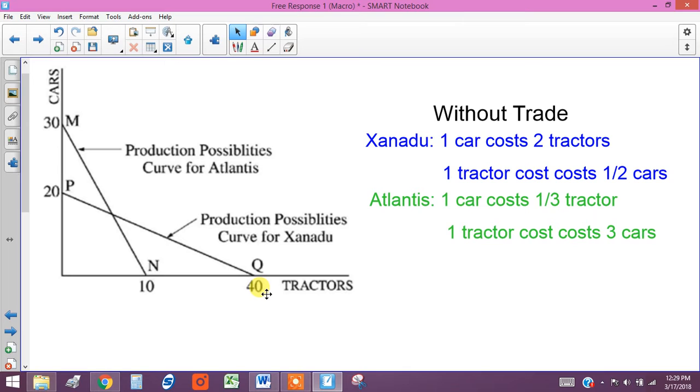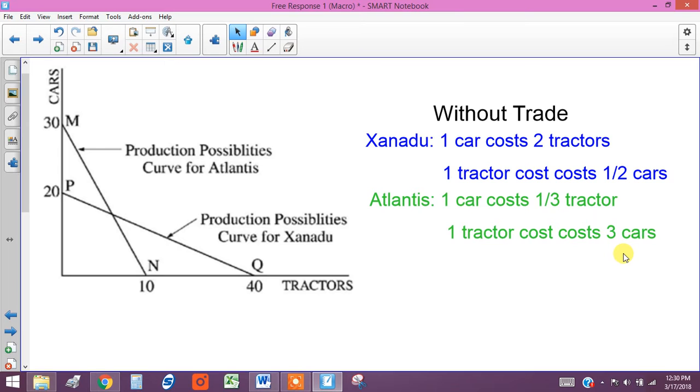I'm going on and on here, over-explaining. Okay. Atlantis. One car costs a third of a tractor. They can produce 1/3 of a tractor in the time and effort it takes to produce one car, and the reciprocal of the ratio is that one tractor for Atlantis costs 3 cars.